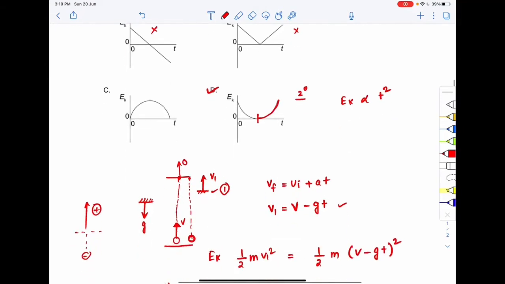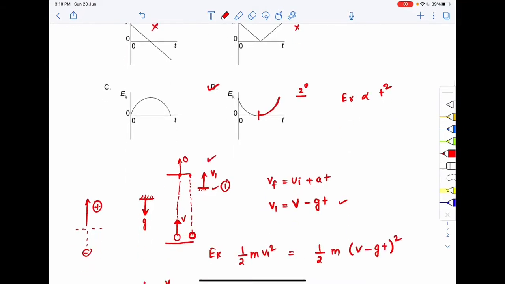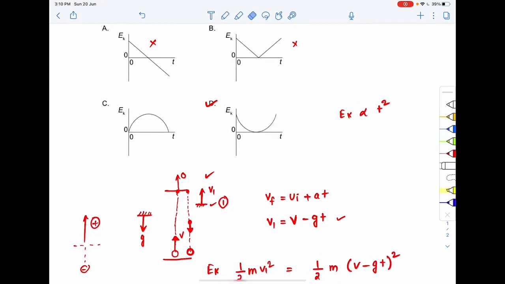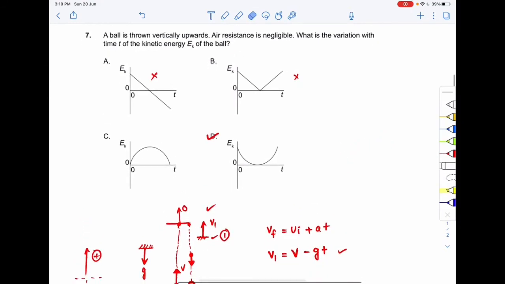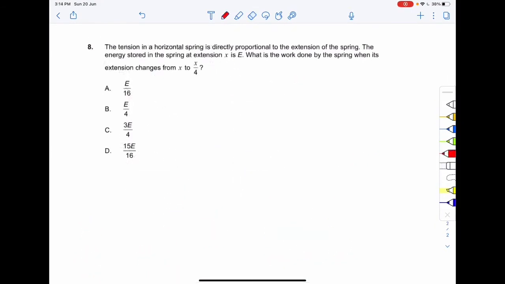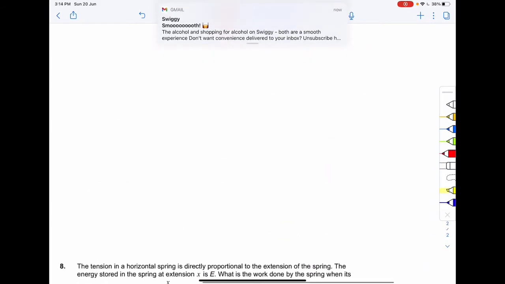Which is also verified from this here. At this point t equal to v by g, kinetic energy is becoming 0, and after this point it's accelerating downwards, so at any particular time kinetic energy will be gaining again. So the correct option to question number 7 is option number D. I hope you got the question. So proceeding on to the next question.